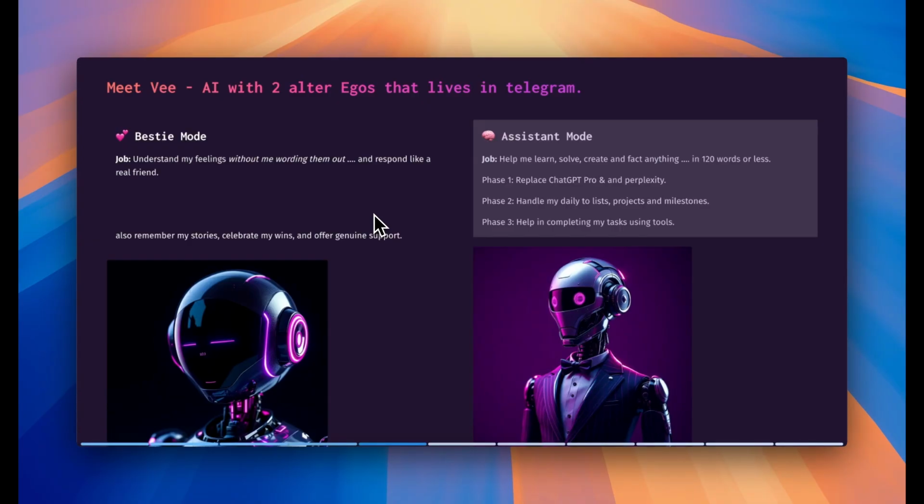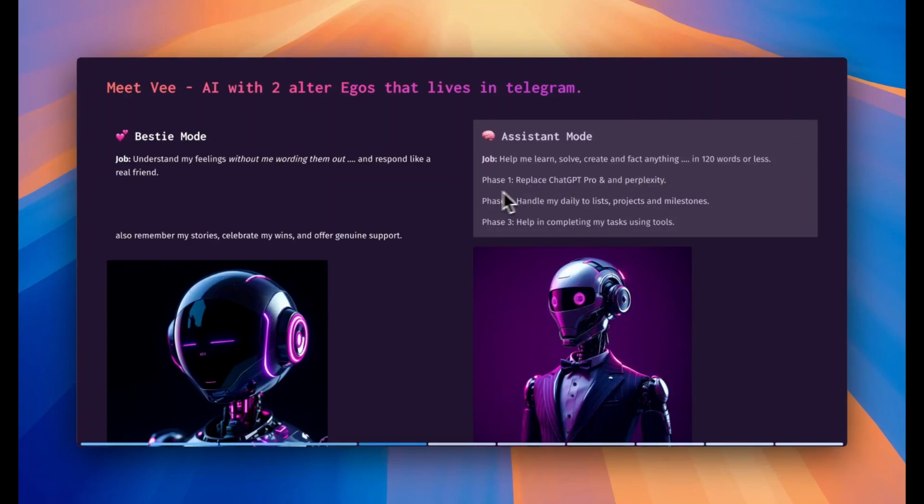And the second one is the assistant mode. This is the serious mode, and its job is to make me learn and create, exactly like ChatGPT. I designed it to replace my ChatGPT Pro. And there is one specific constraint in this mode: no matter what question I ask it about anything in the world, it has to summarize the answer in 120 words.